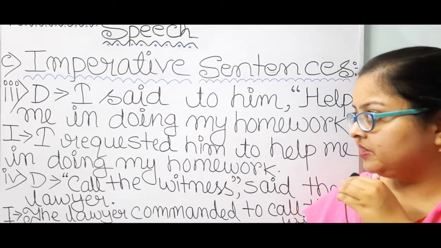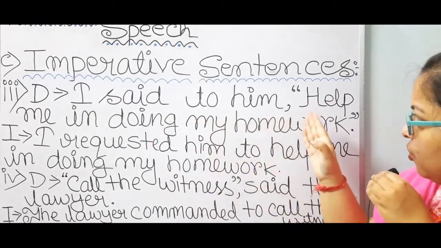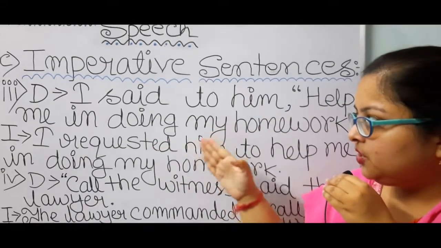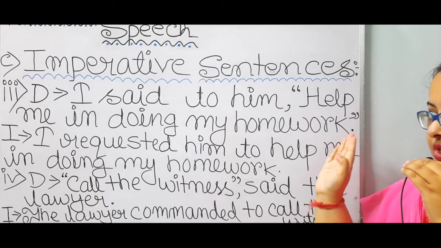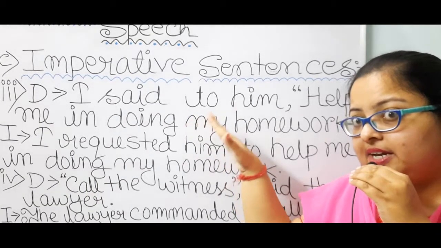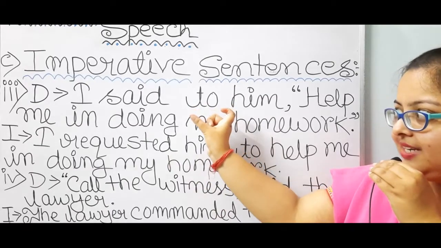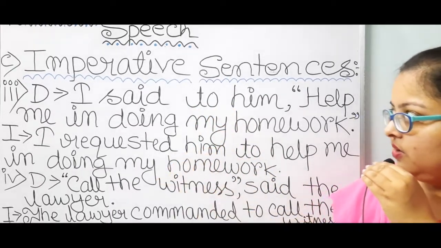Number 3. Direct speech: I said to him, "Help me in doing my homework." When this sentence is getting changed into indirect speech, I requested. Said to is getting changed into requested over here.